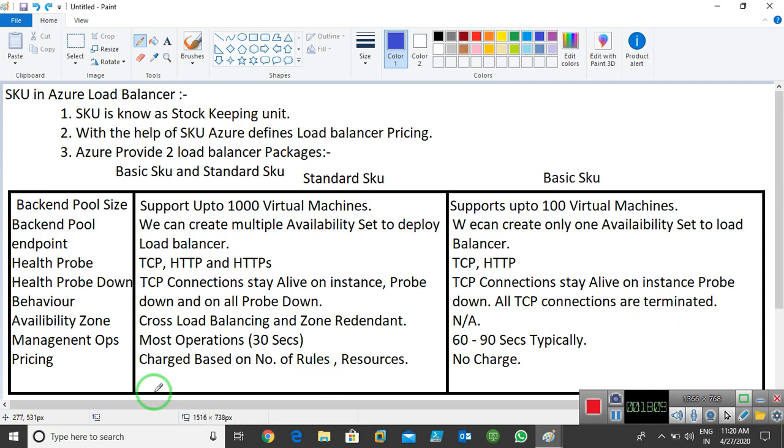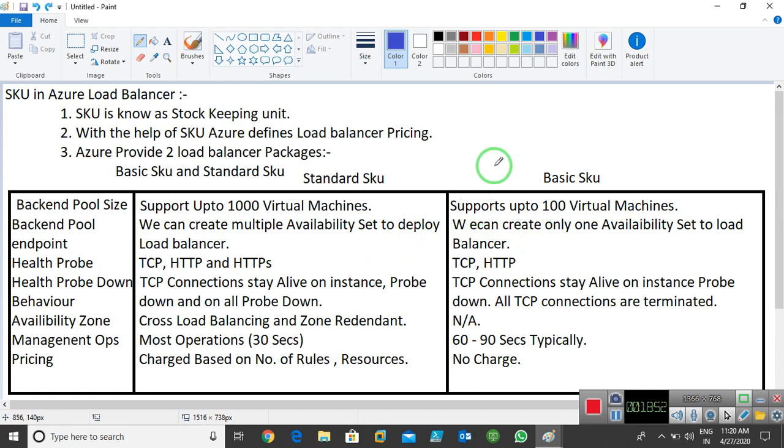Okay, so I already told you that in pricing it's charged based on rules and resources. Okay, so what kind of implementation you need, what kind of load balancer you are using, it is charged based on that. What kind of resources you are using in standard SKU, it is charged based on that. But in basic SKU there is no charge, because it's totally free, you can use it totally free in basic SKU. Okay, so in that we can use load balancer. So that is a short difference between standard pricing and basic pricing of load balancer.